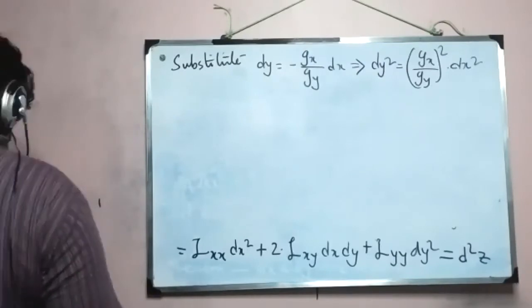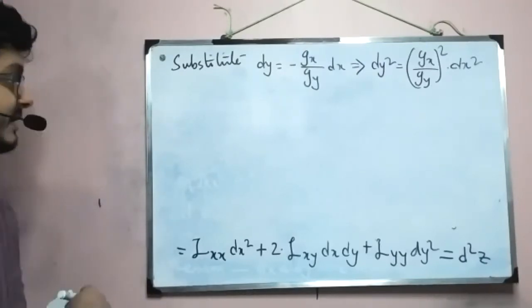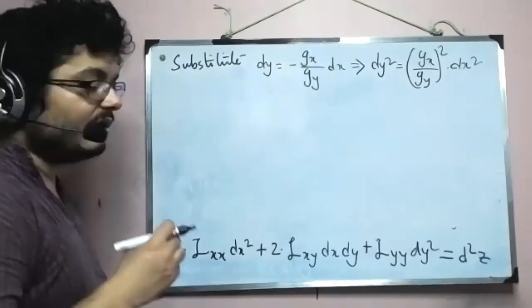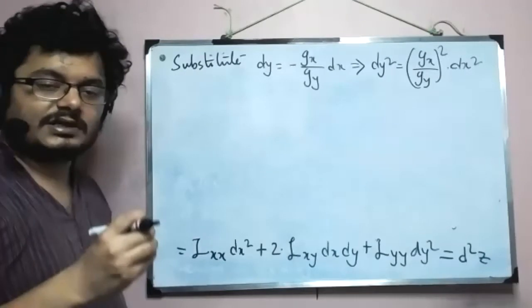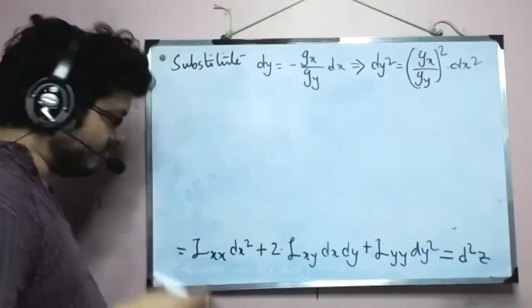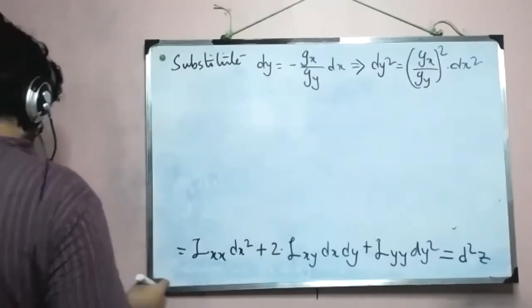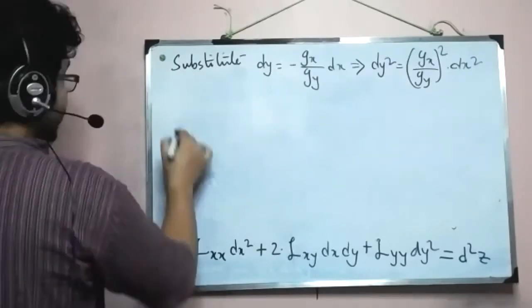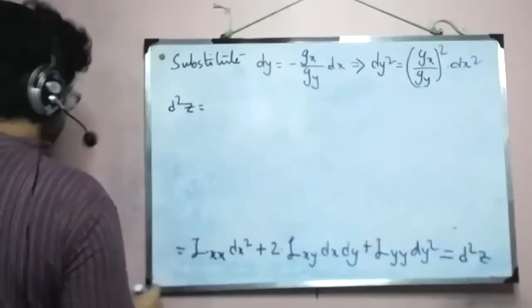Okay, so let's see if I do that, what do I get? Because then only we will be dealing with that form of d²z in which dg equal to 0 holds true. So d²z now equals, just going to put that directly.